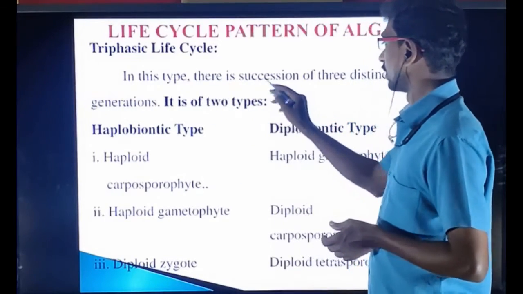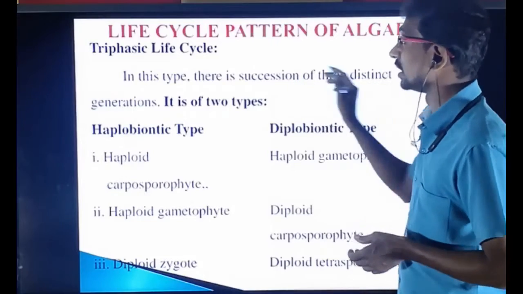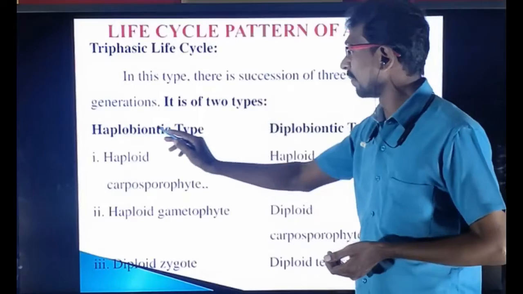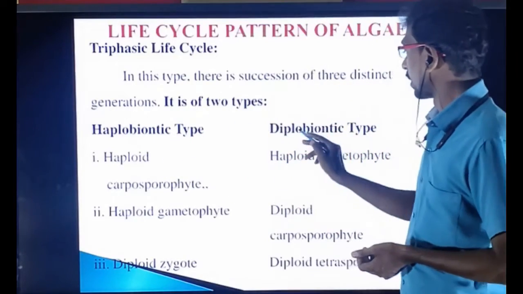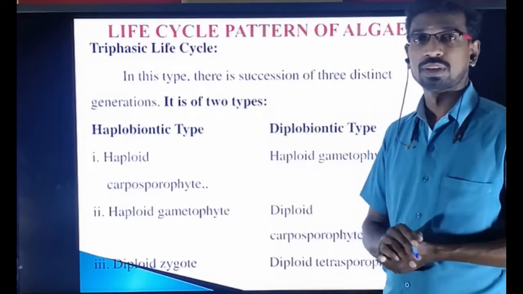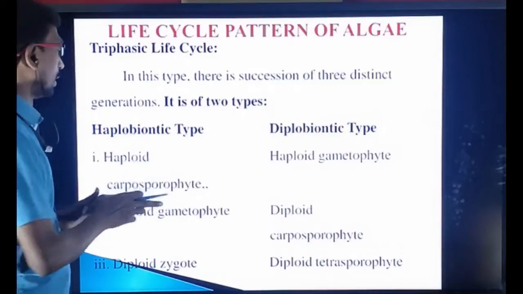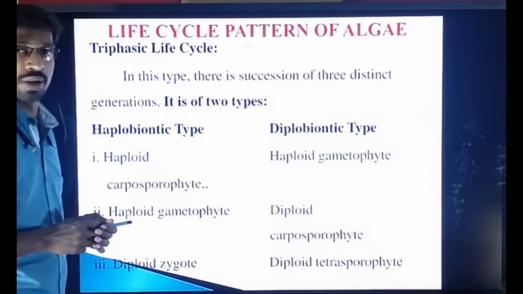In this type, there is a succession of three distinct generations. There are two types, haplobiontic and diplobiontic. Once again, this is additional information; you just need to know haplobiontic and diplobiontic.